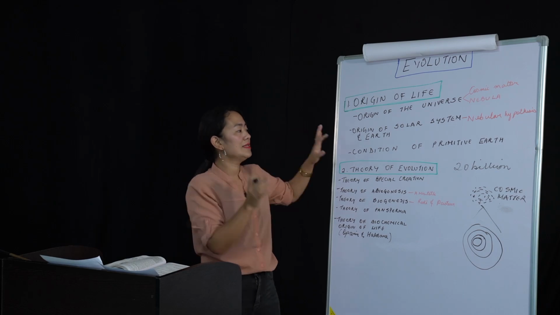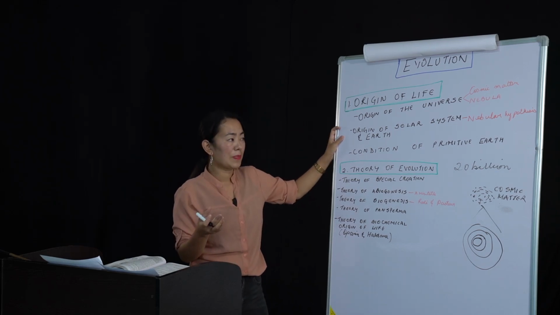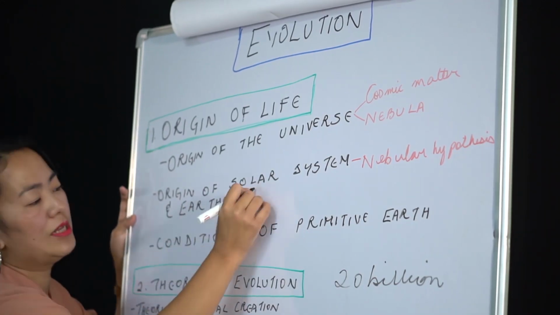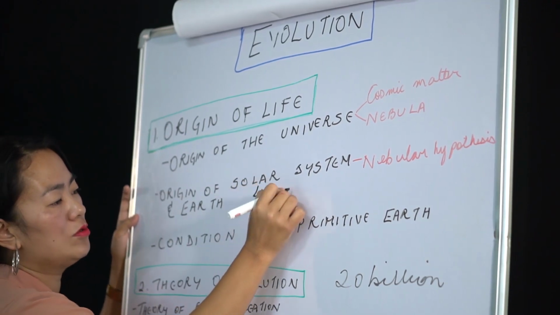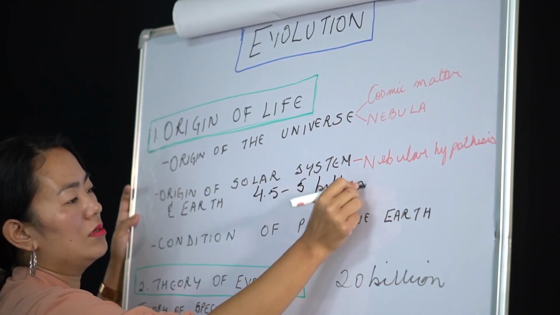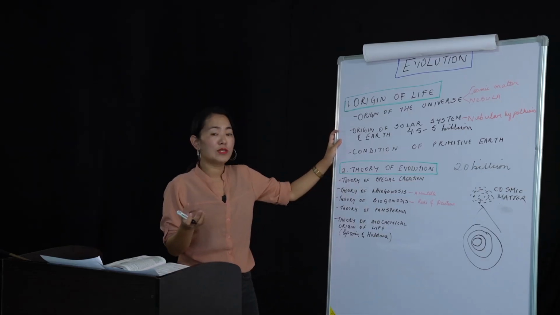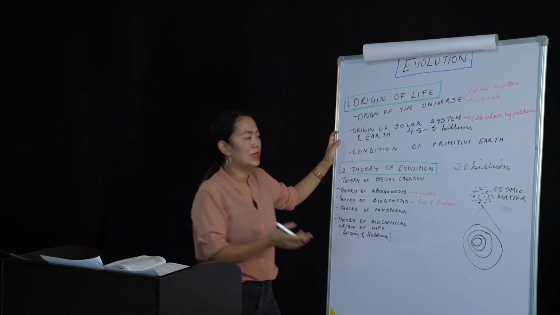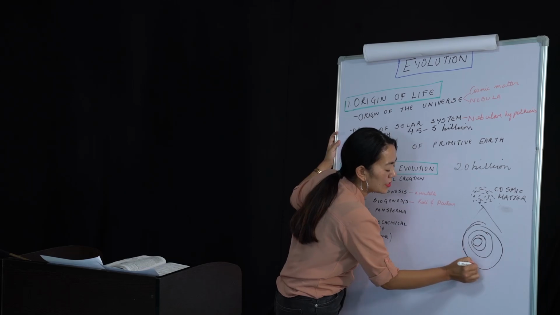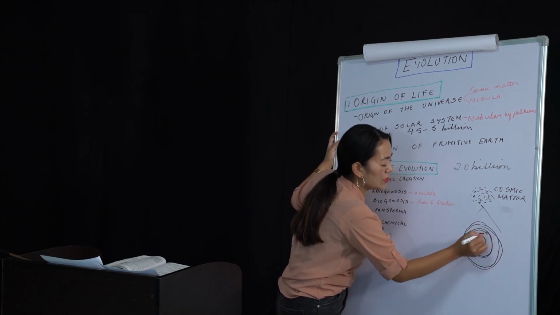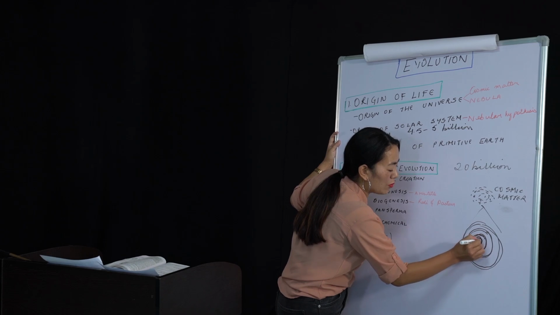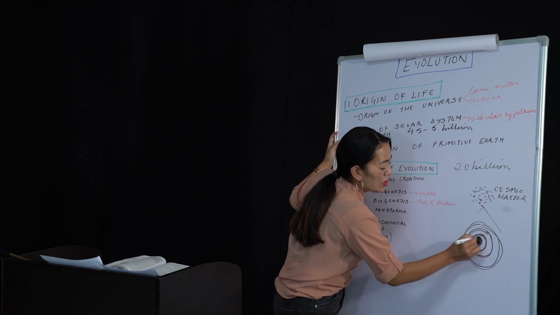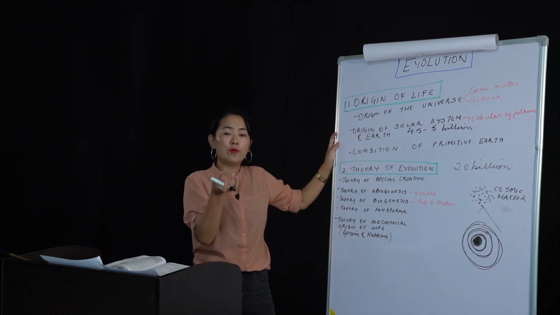Now we come to the second stage, that is the origin of the solar system and the Earth. Basically, you know the solar system originated around how long ago? 4.5 to 5 billion years ago. That's what is written according to science. So what happened was that these nebula, these gases, started condensing. Condensing means thickening, and at the middle portion, the gases and cosmic matter came together due to thermonuclear reaction and formed the sun.